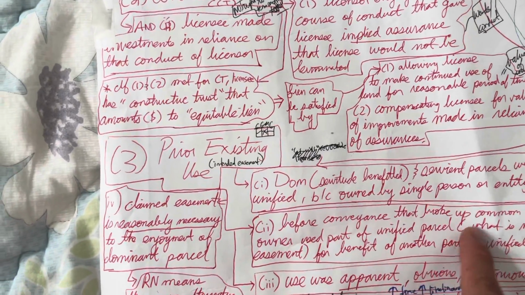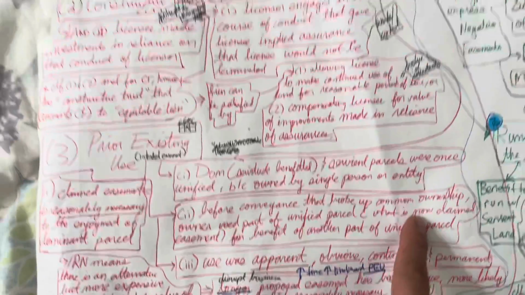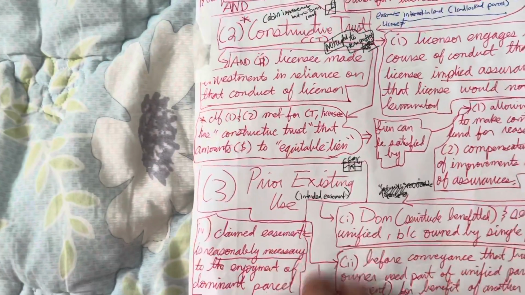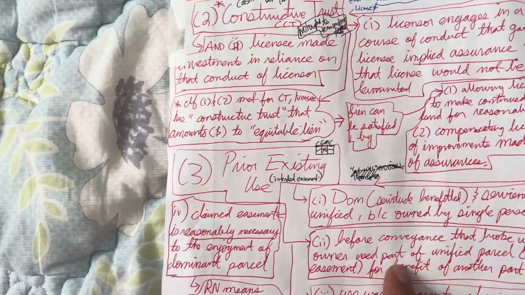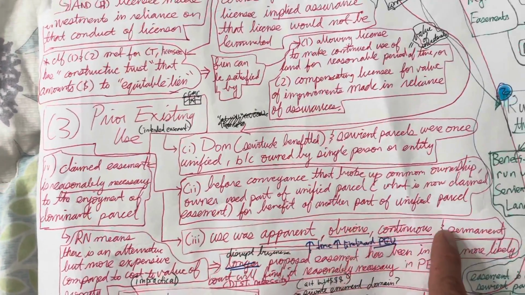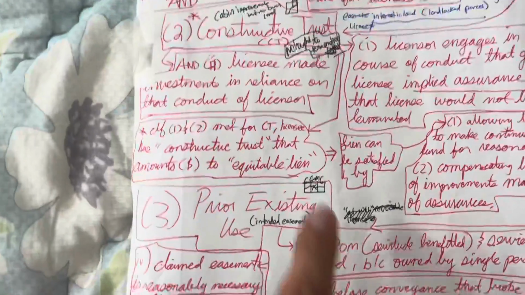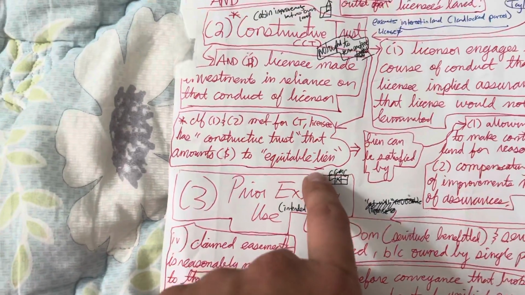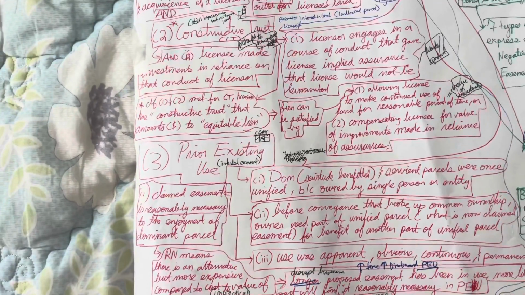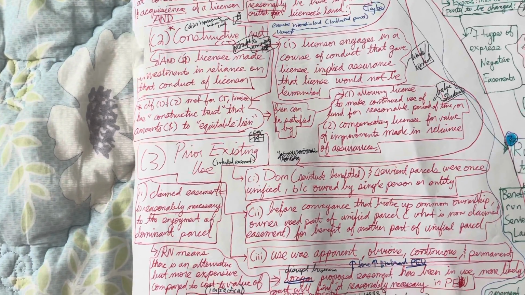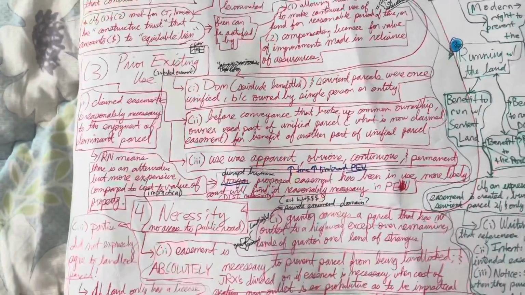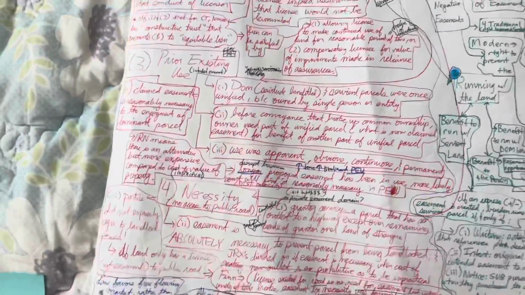Secondly, before conveyance that broke up the common ownership, such as maybe perhaps a probate matter where the land was split among three siblings, that owner used part of the unified parcel, what is now claimed in easement, for benefit of another part of the unified parcel. So if that owner relied on only one road to get from that left parcel all the way to the far right parcel, then that is the common ownership aspect of how that easement was used to benefit another part of the unified parcel. So in this case, we're looking at an easement of passage to